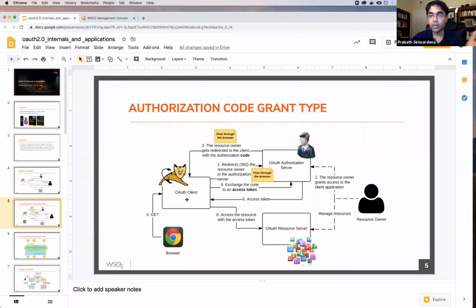For example, if you go back to the Instagram example, if the client application wants to publish photos to the Facebook wall, then you have the Facebook API. If you look at the Facebook API documentation, it specifies that if someone wants to do a post or a put to the Facebook wall, then you need to bring a token with the publish to wall scope.